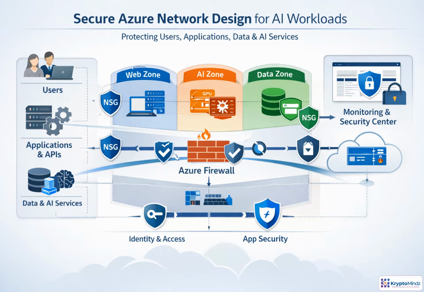For AI workloads, network design is about controlling every path data can take. Separate web, AI, data, and integration components into clear zones based on sensitivity and trust. Use network security groups to allow only required subnet and interface traffic. Higher risk flows should pass through inspection, such as Azure Firewall or a security hub, before reaching models, APIs, or databases. Segmentation is only one layer, though. Zero trust also depends on strong identity, least privilege access, application protections, logging, and continuous monitoring to catch misuse quickly.